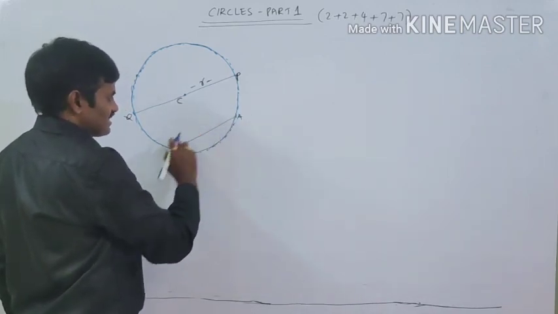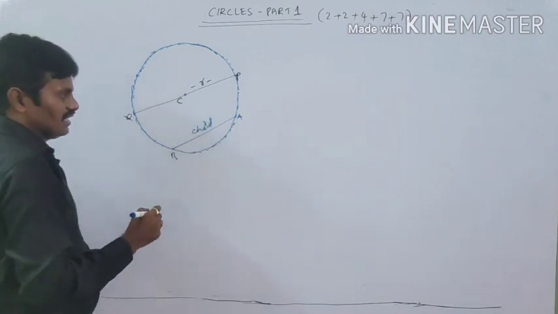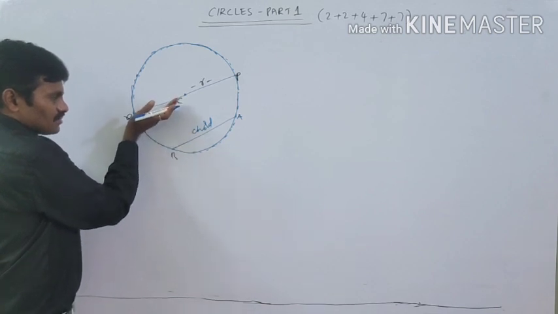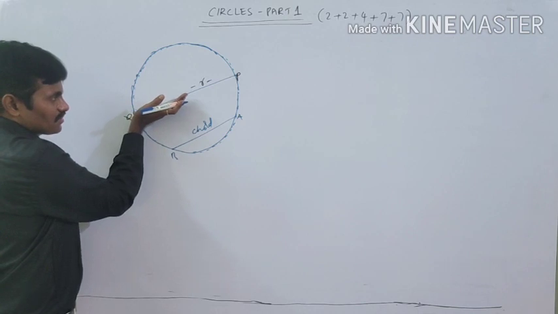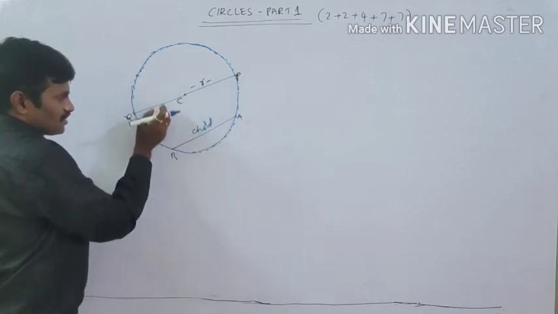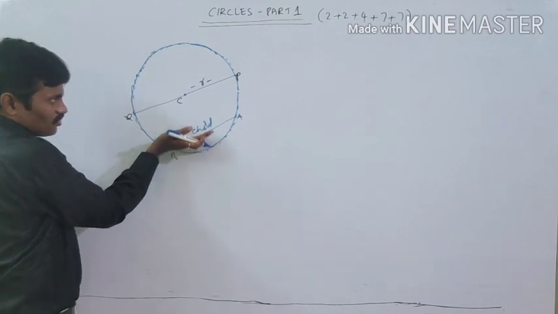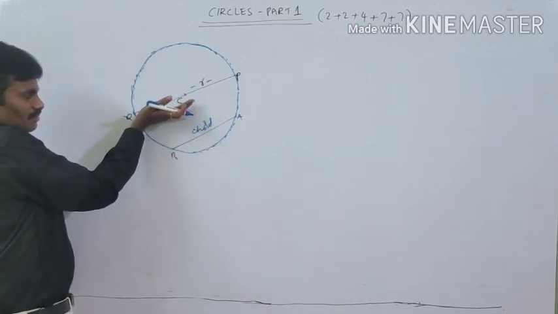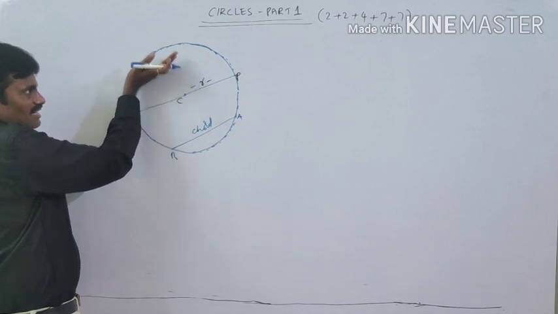Specifically, we call it a chord. Yes, and if we increase the length of this chord, then at some distance it becomes a diameter. And again, if I go from bottom to top like this, the chord length will increase, and at some point it reaches its maximum, and again decreases.